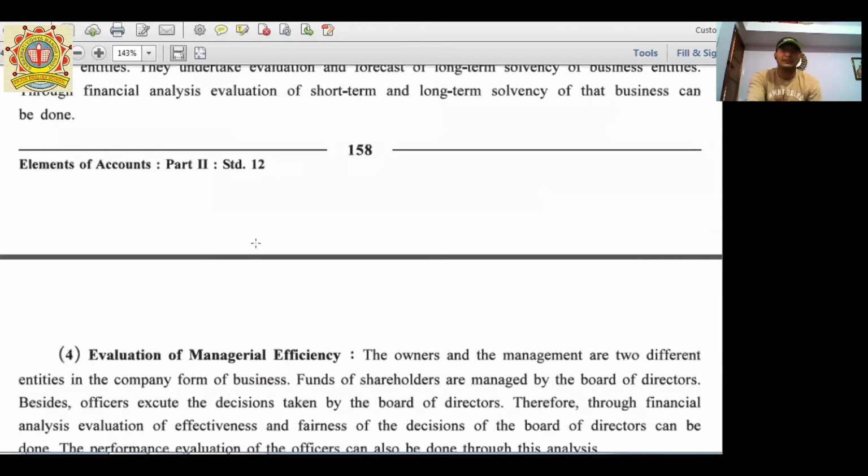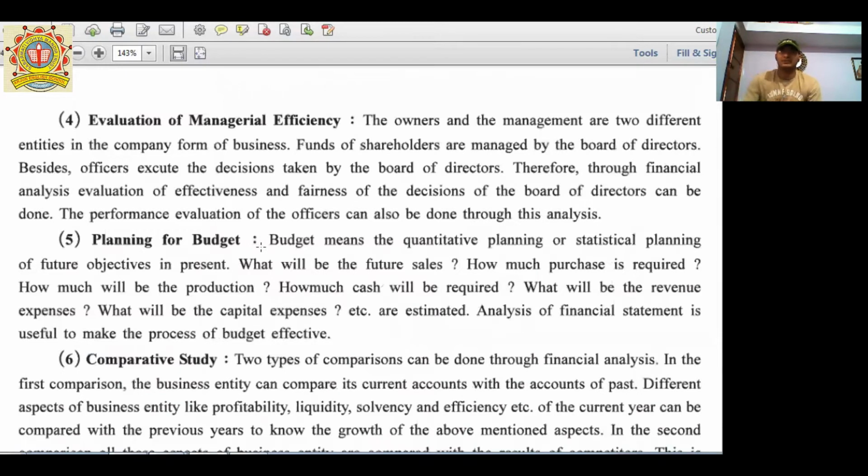Next one, evaluation of managerial efficiency. The main business is in the hands of management. If the management is strong, then a loss making company can be converted into a profit making company. So all of these depend on managerial capacity. So what is the managerial capacity?